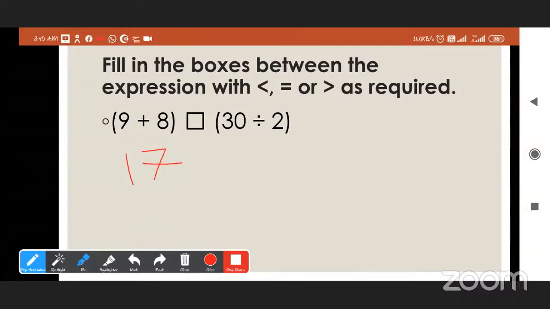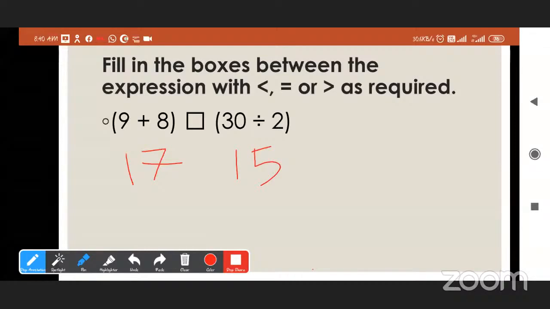Now 30 divided by 2 is 15. Is 17 equal to 15 or not equal? Not equal. Is 17 bigger than 15 or smaller than 15?